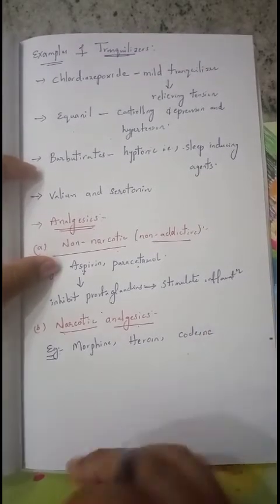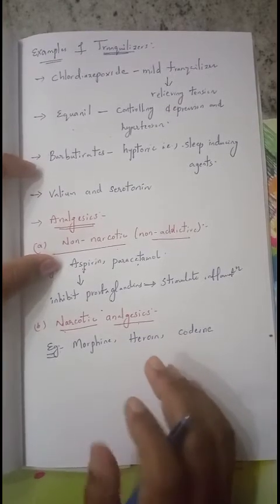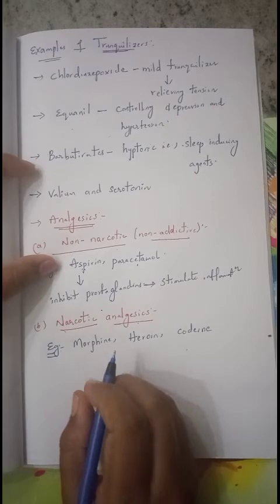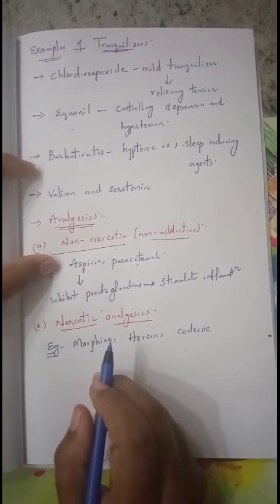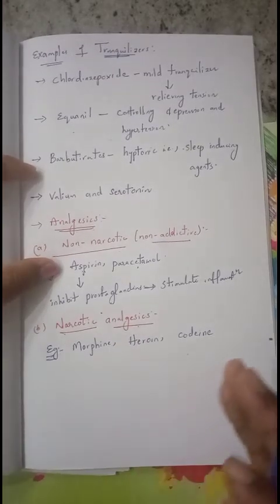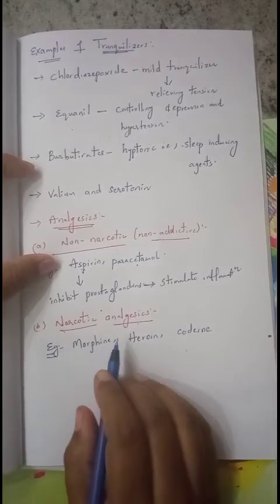Whenever you take this medicine, it relieves the pain as well as causes sleep. It is always poisonous in nature. Large doses can produce coma, convulsions, and sometimes ultimately death.